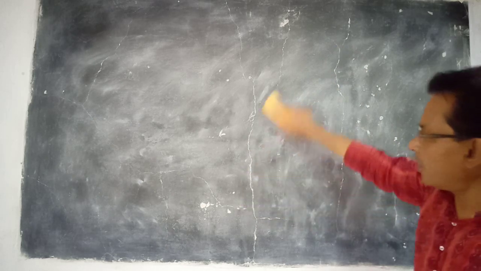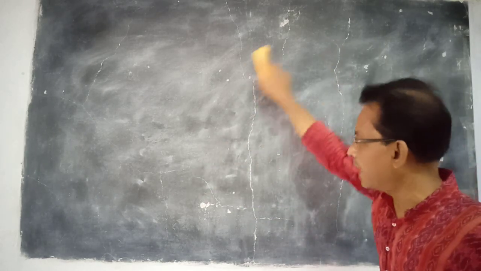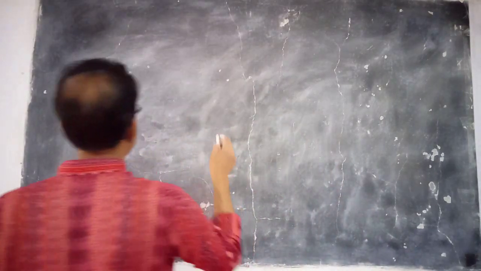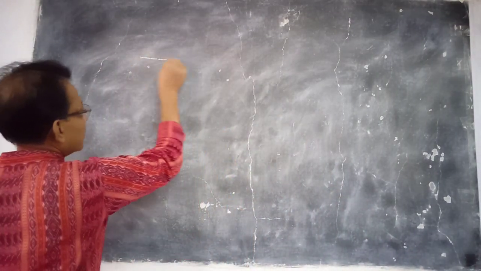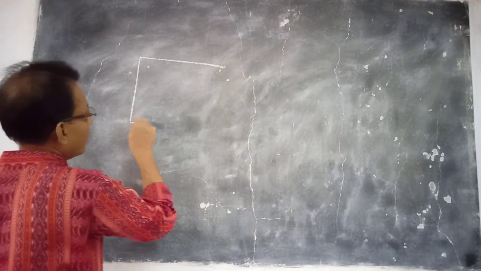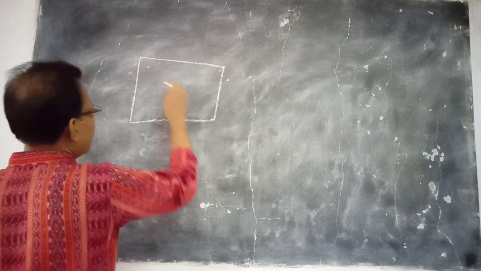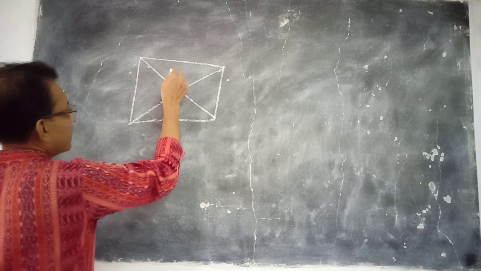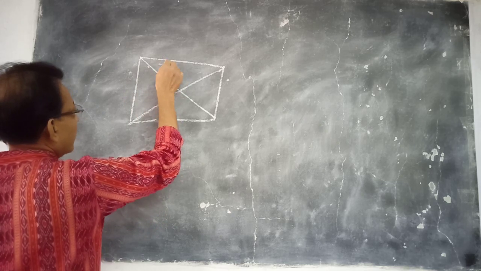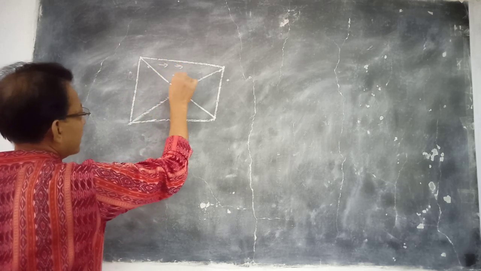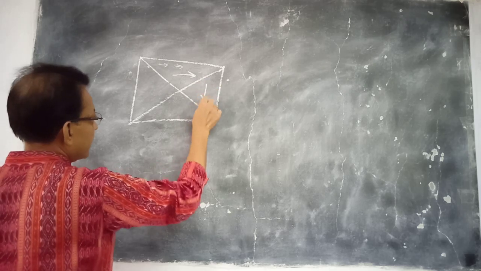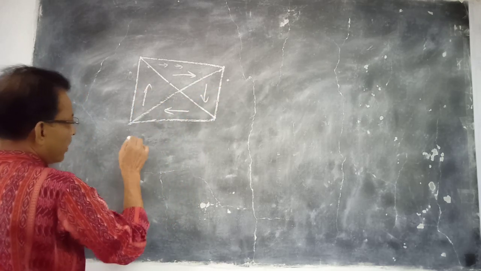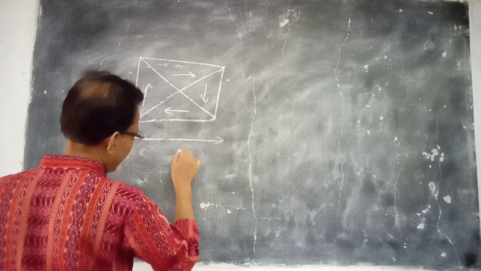Suppose a piece of iron is placed in an external magnetic field. For simplicity, suppose this is a piece of iron, and there are 4 regions in which the molecular magnets are placed in these directions. Each region has a magnetic moment in its direction. Now it is placed in an external magnetic field H.